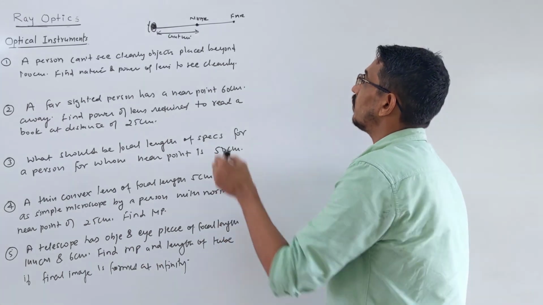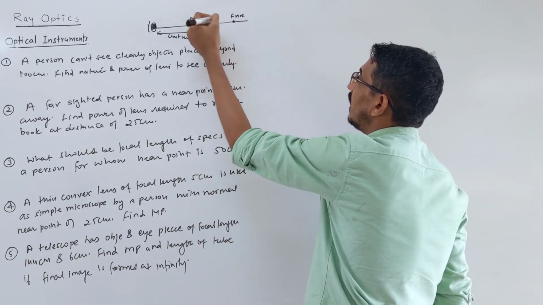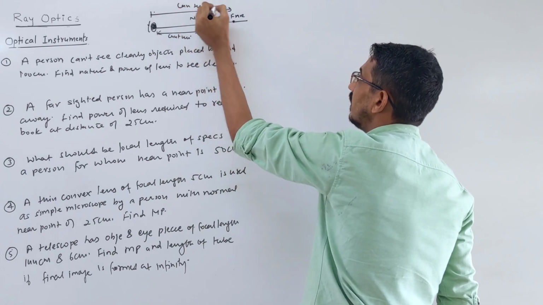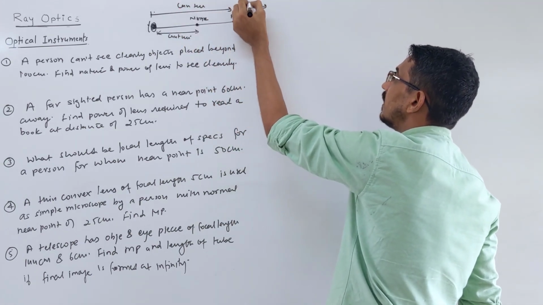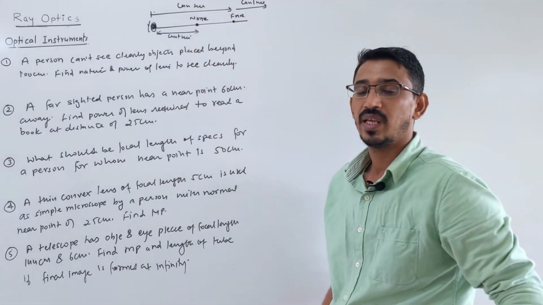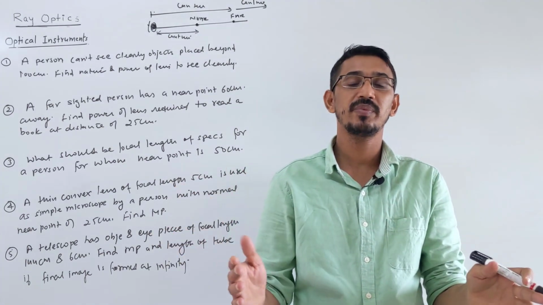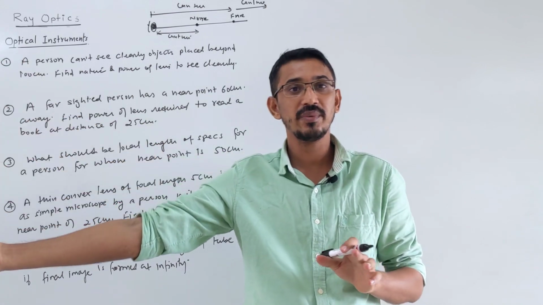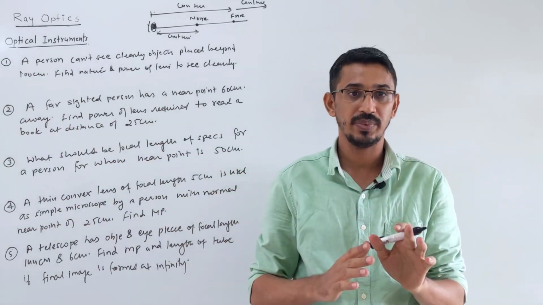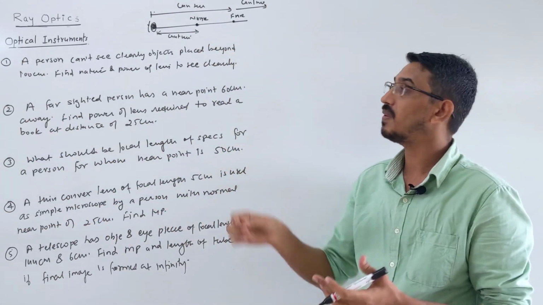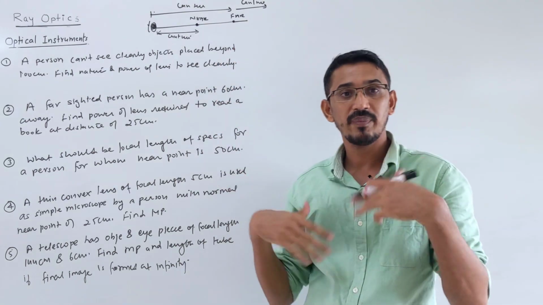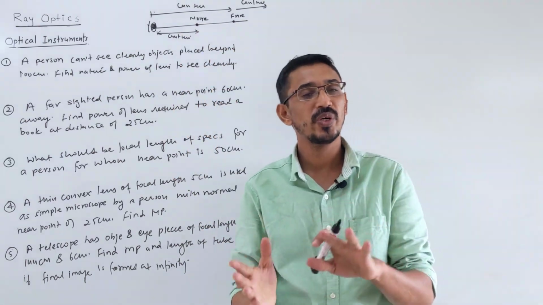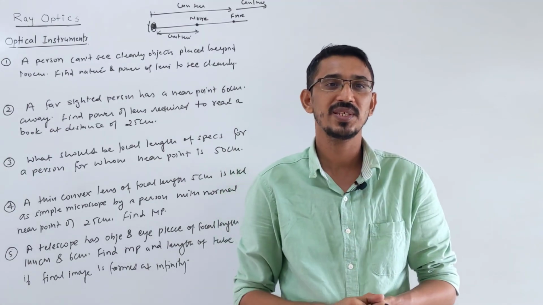Okay. Similarly, what is the far point? Far point means up to this range you can see clearly, right? After this you can't see clearly. If you are saying that your far point is 100 centimeter, it means up to 100 centimeter you will see clearly. If an object is placed after 100 centimeter, you cannot see it clearly, which means you have myopia. So when you have myopia, they will talk about the far point. If you have hypermetropia, they will talk about the near point. So near point or far point, both act as the image distance, right?